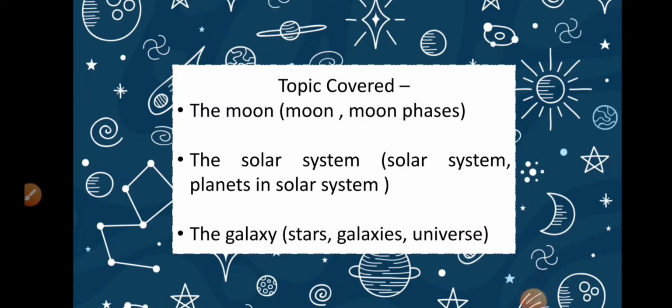So in the chapter The Universe, we have learned a lot of things. We have learned about the moon, the solar system, the galaxies, stars and universe. So what is the universe? Universe is everything that exists. Universe includes the galaxies, stars, planets, space and every matter that exists. We are part of universe. No one exactly knows for sure how big the universe is.